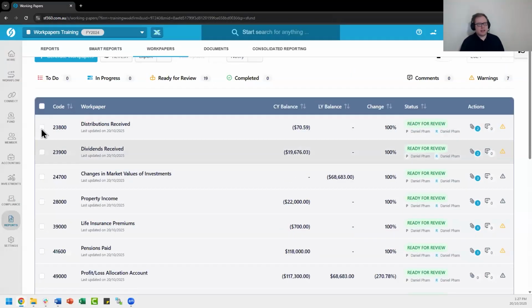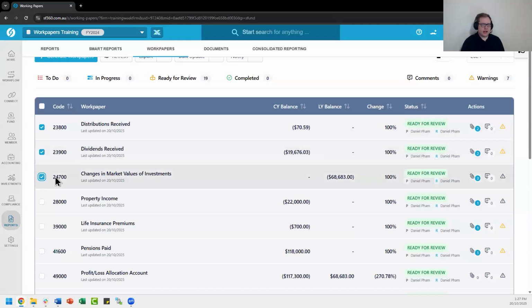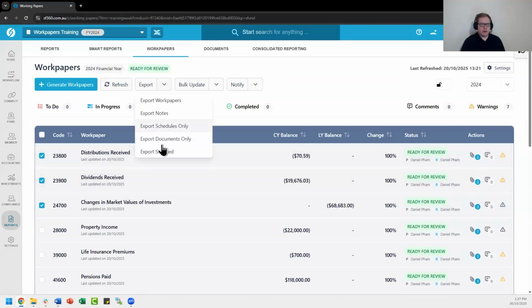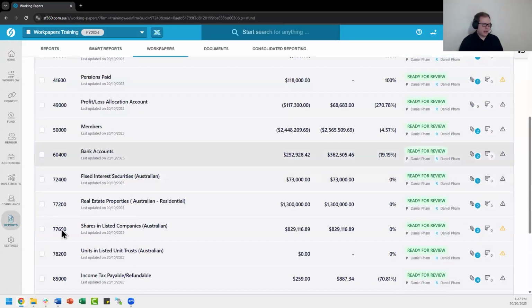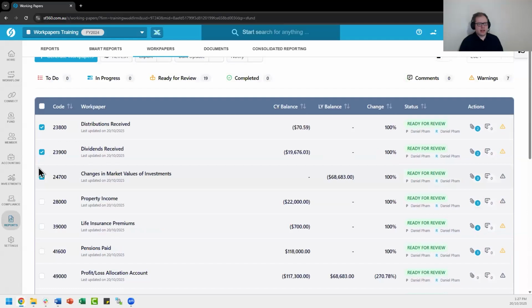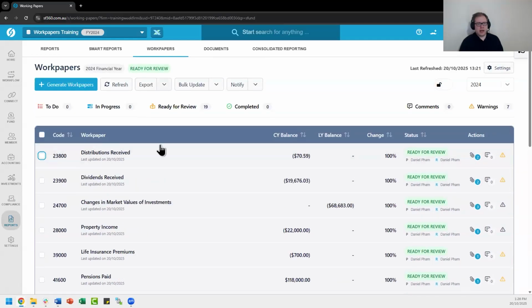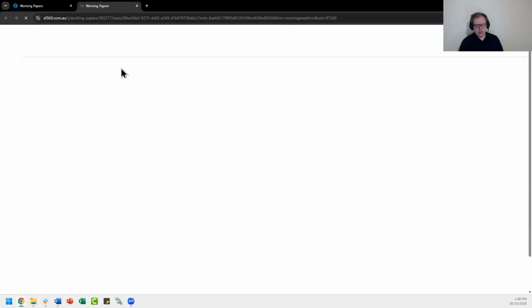Another thing you can do is select additional options on the left side and only choose to export the selected sections. So let's say you needed some information about your bank accounts as well as your real estate properties. You can simply tick those and then choose to export the selected specifically.